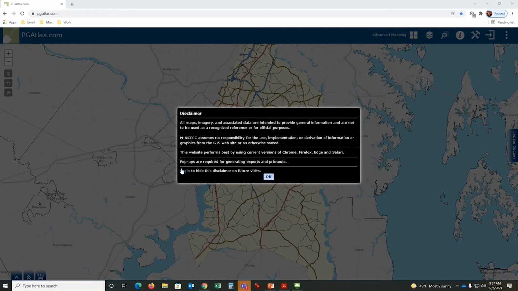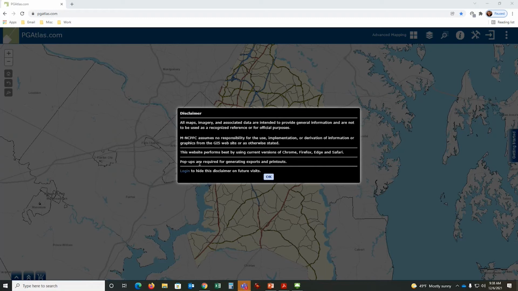And the last thing here I want to bring up is pop-up blocking. Just like many other security applications, pgAtlas is being watched by your web browser. It's trying to determine if the application is a security threat or not. In certain instances, especially when you're trying to export data out or do a printout, you'll use pgAtlas and a gray box will come up on the screen and disappear. What's happening is that your web browser thinks pgAtlas is a security threat and will try to block it.